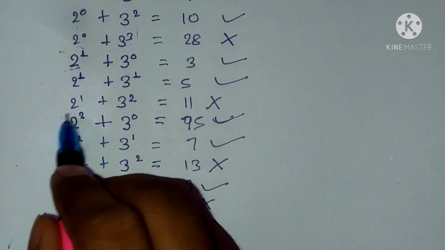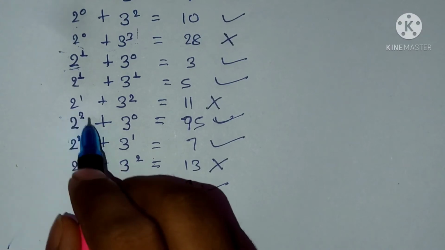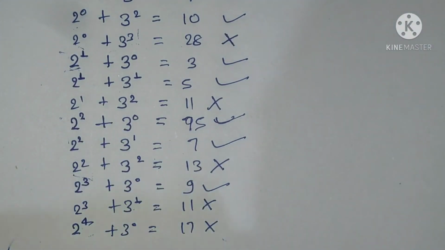Then we again increase the power of the first number to be 2, and then find all the powerful integers.